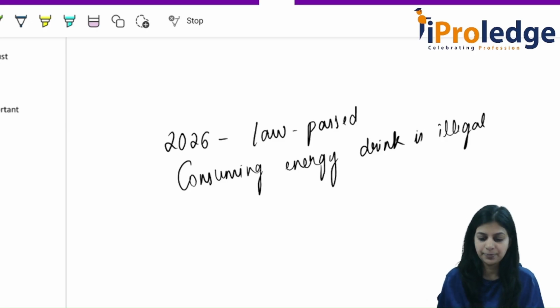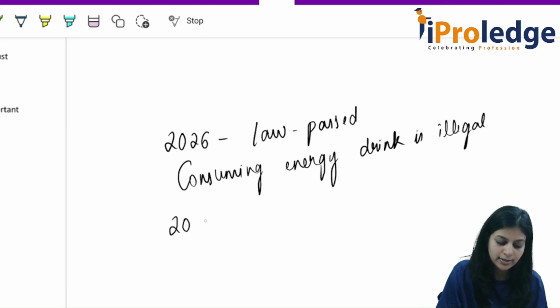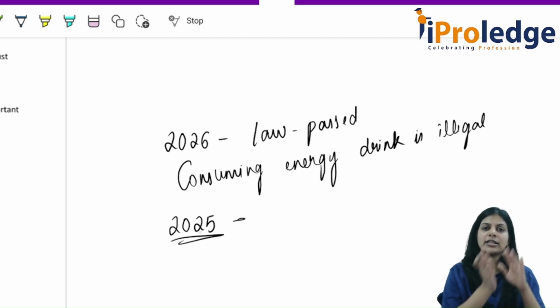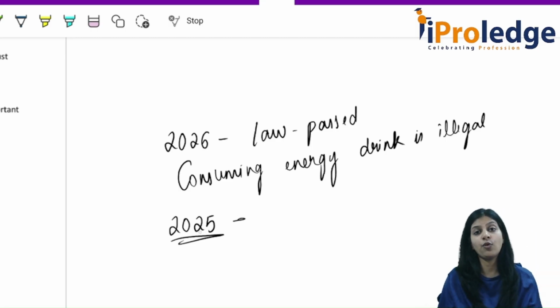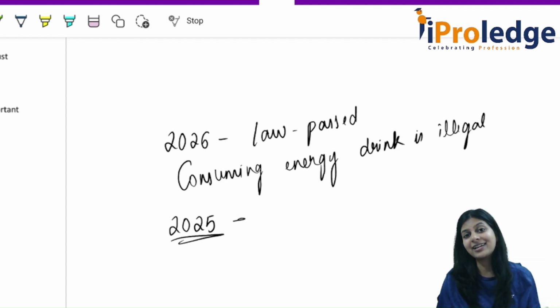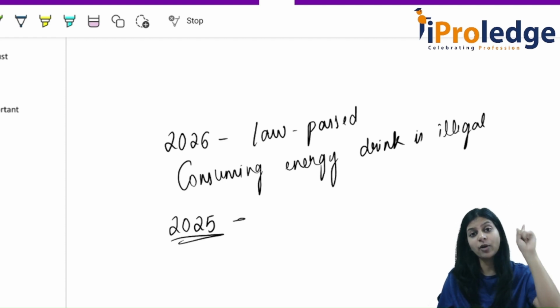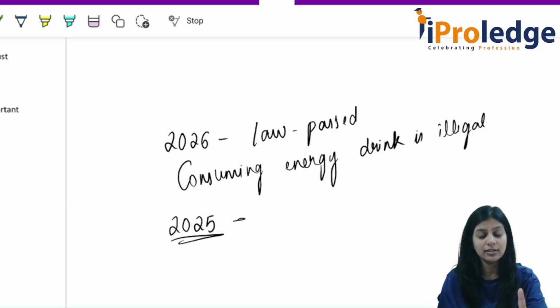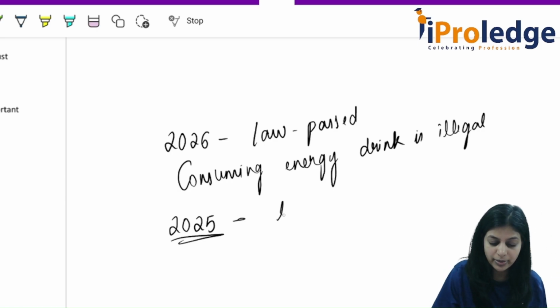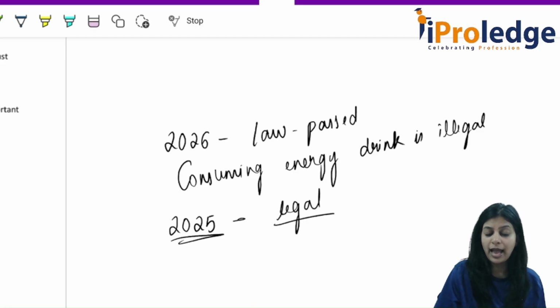Now, a person who had consumed energy drink in 2025 or 2024, will we apply this law to the past act and say that at that time you had consumed energy drink? At that time it was legal. In 2025, consuming energy drink was absolutely legal.